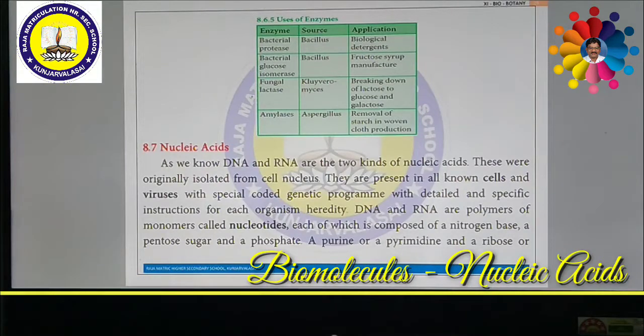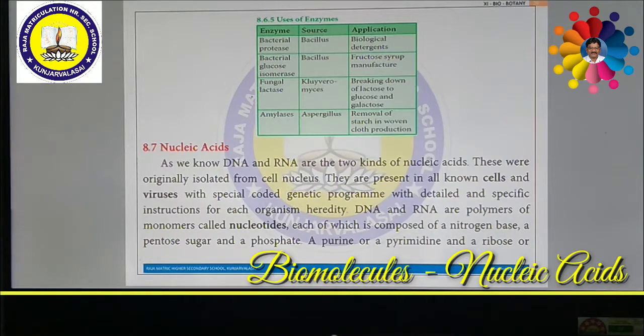Dear students, now we are going to discuss nucleic acid. There are two different types of nucleic acids: DNA and RNA, deoxyribonucleic acid and ribonucleic acid. If the nucleic acid has a sugar called deoxyribose sugar, it is called DNA. If it has ribose sugar, it is called RNA. So there are two kinds of nucleic acid present inside the cell.